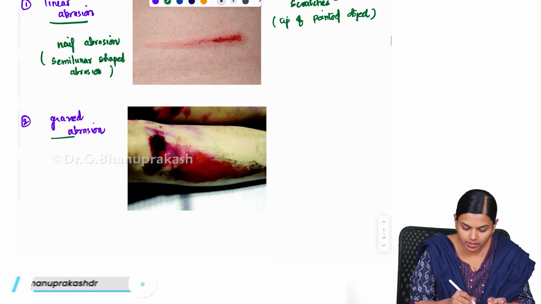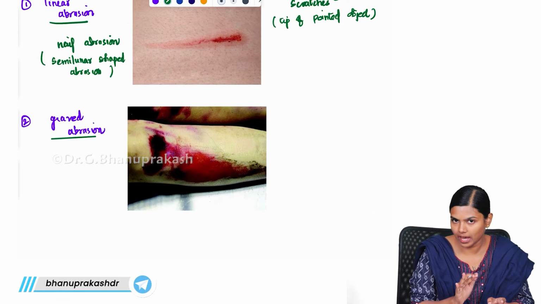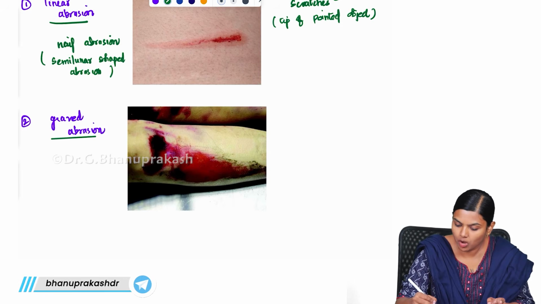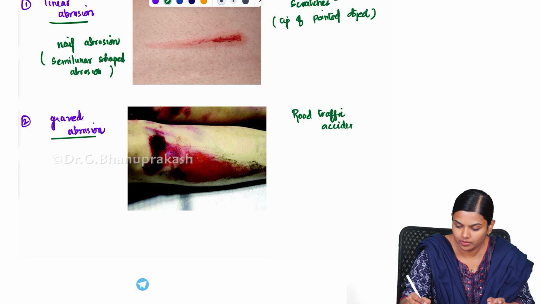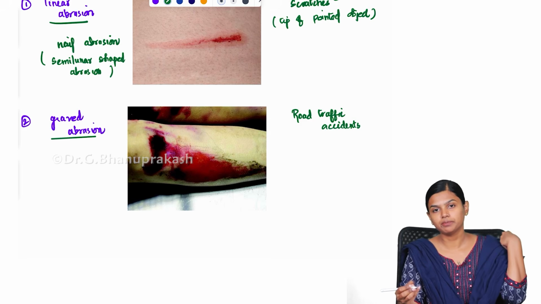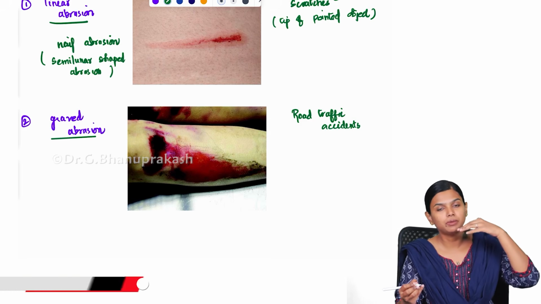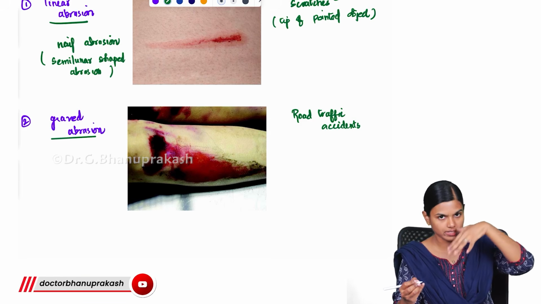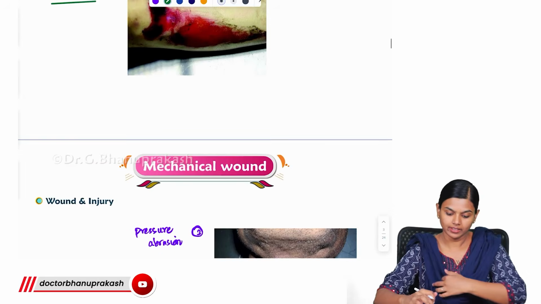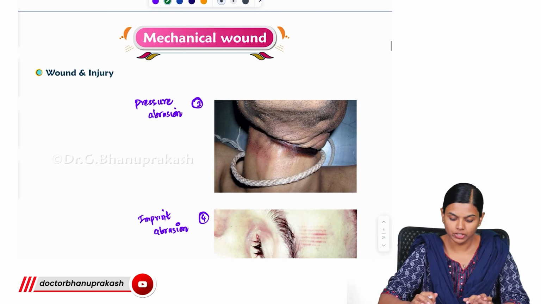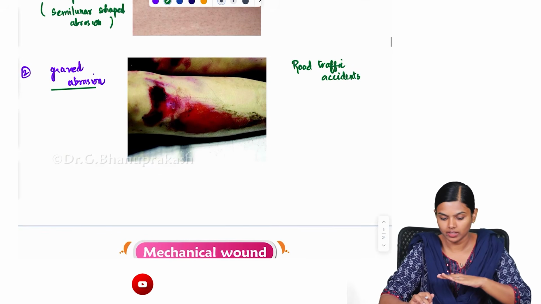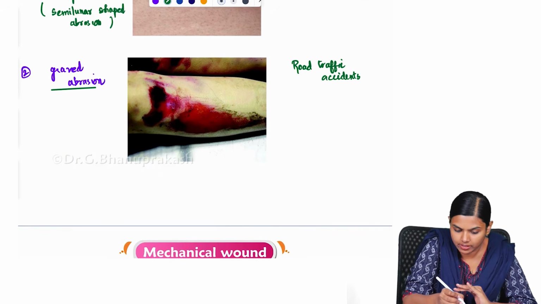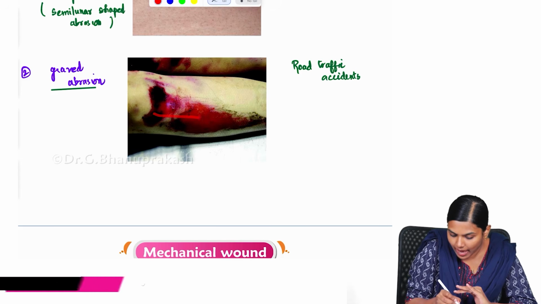Second type is this grazed abrasion. It is most commonly seen in road traffic accidents. So when this perpendicular force is acting upon your skin, you will either get this pressure abrasion or imprint abrasion, and when it is acting tangentially, this will cause this graze here. This will act like this.